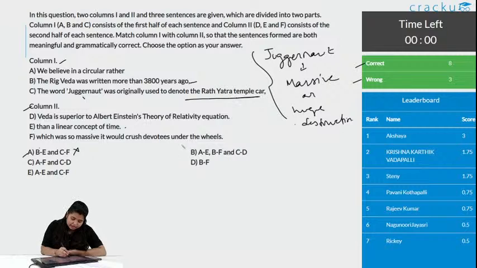You can see it is under the wheels. So, C and F, let us read and see if it makes a sentence. The word Juggernaut was originally used to denote the Rath Yatra temple car, which was so massive it would crush devotees under the wheels.